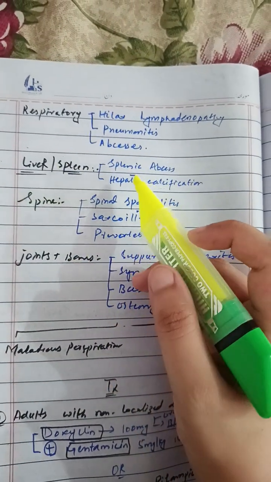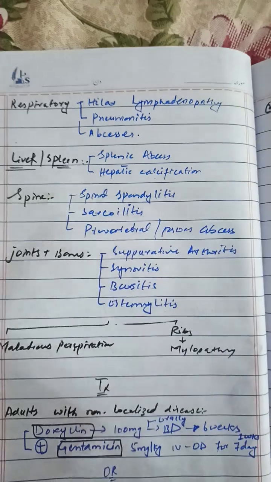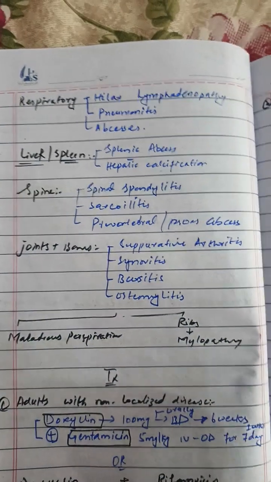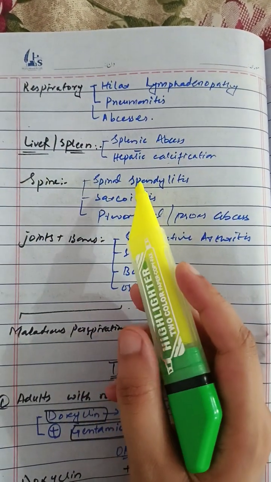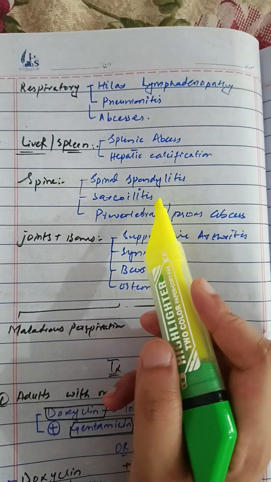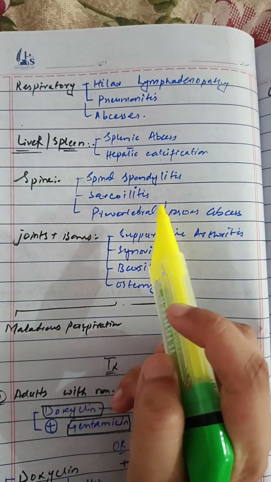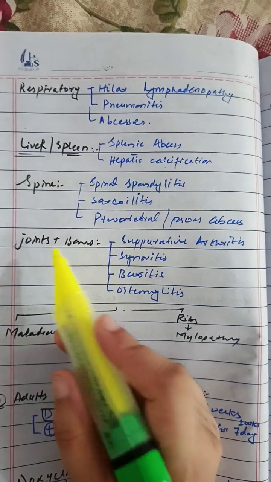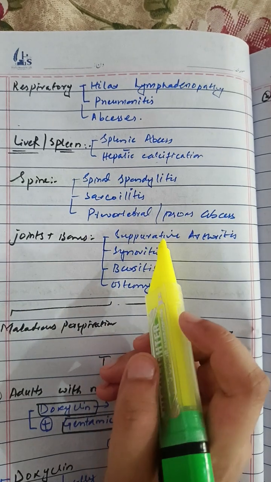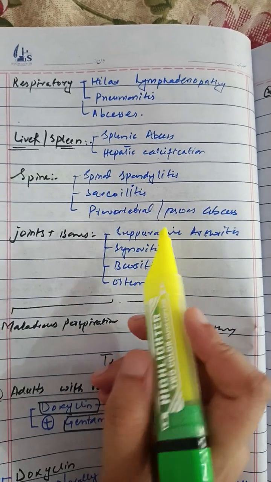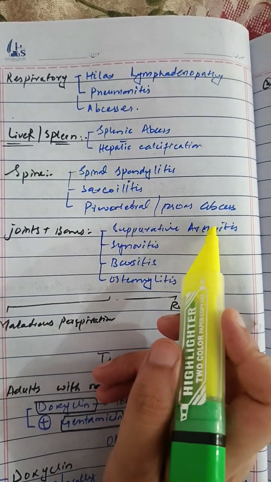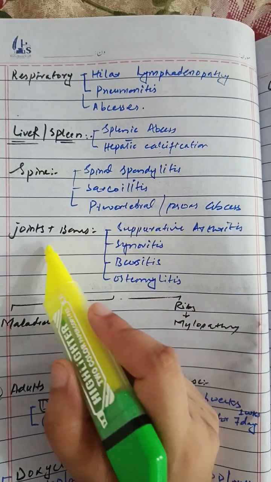In the liver and spleen it can cause splenic abscess and liver calcification. If it involves the spine, it can cause spondylitis, sacroiliitis, and prevertebral psoas abscess. If it involves the joint and bone, it can cause suppurative arthritis, which means there will be inflammation as well as infection of the joint.